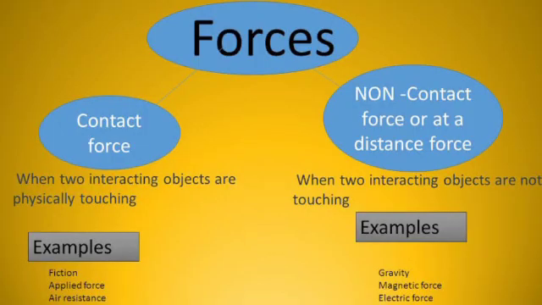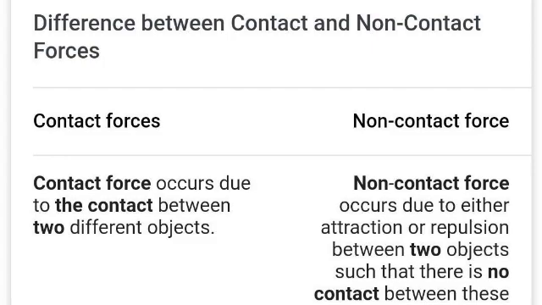Types of force. There are two types of force. The first one is contact force and the other one is non-contact force. Force is a physical cause that can change the state of motion or dimension of an object.